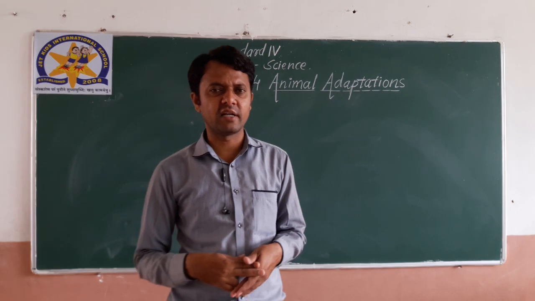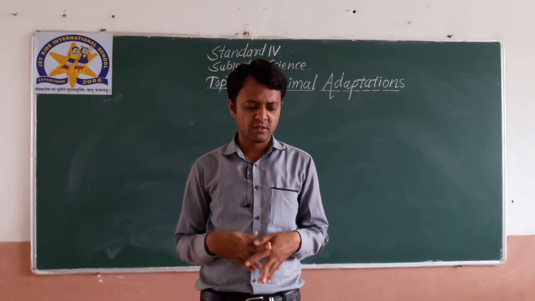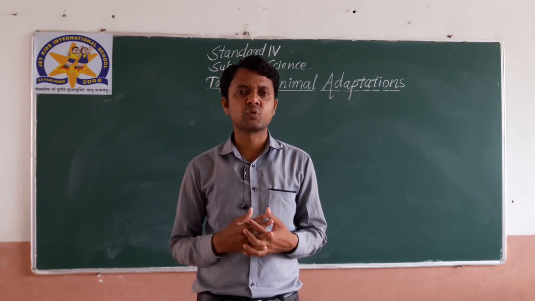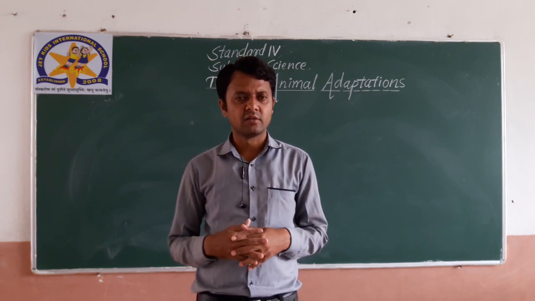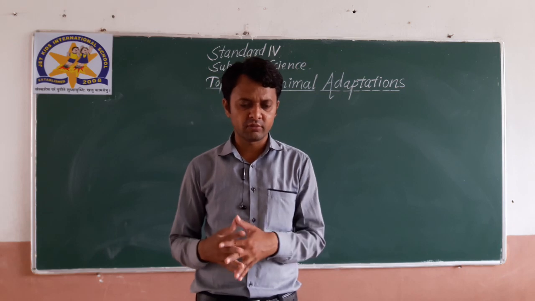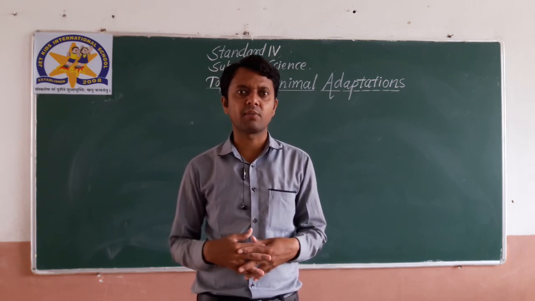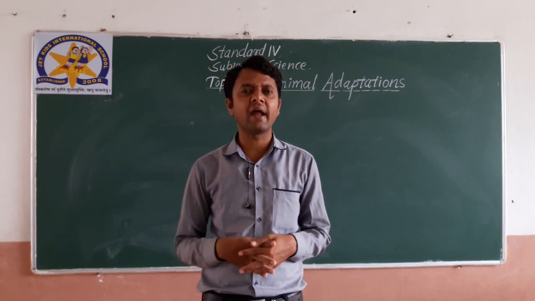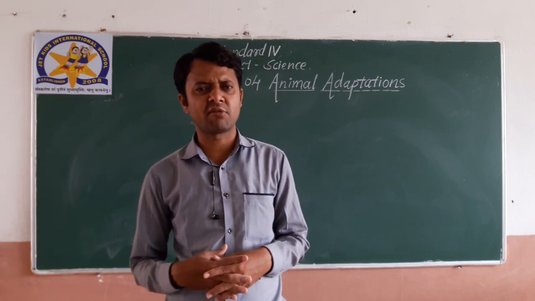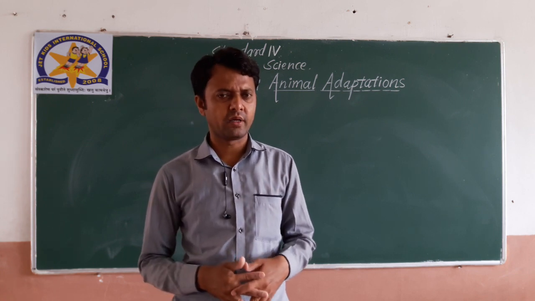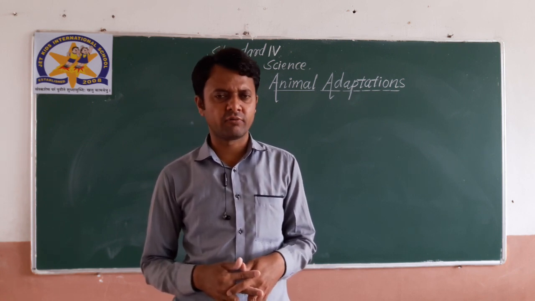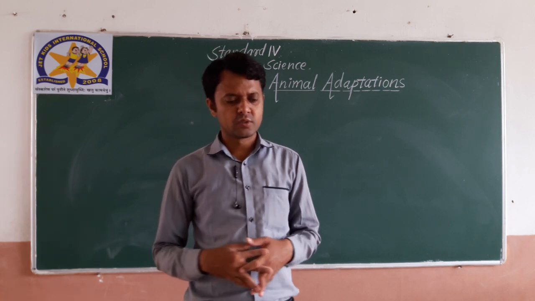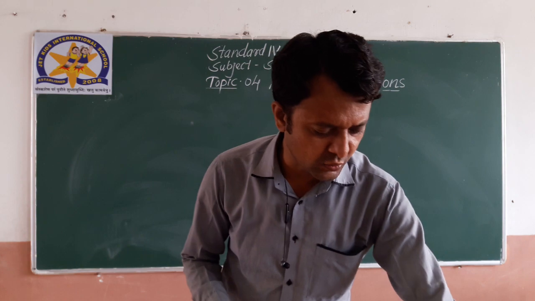So while discussing the lesson animal adaptations, we must see in this lesson adaptations to environment first, then we will see adaptations for food, then adaptations for protection, and then we will see extinct and endangered animals which are very few in number. So we will start with the first point, that is adaptations to environment.